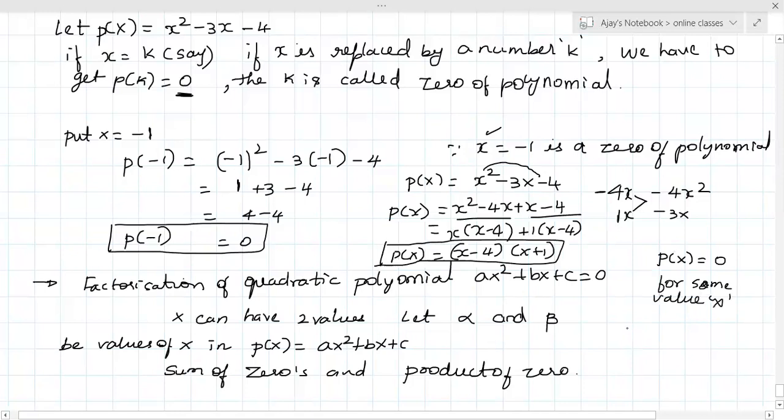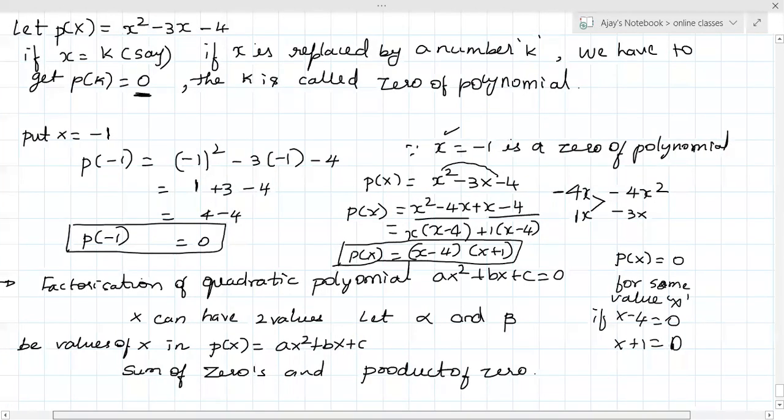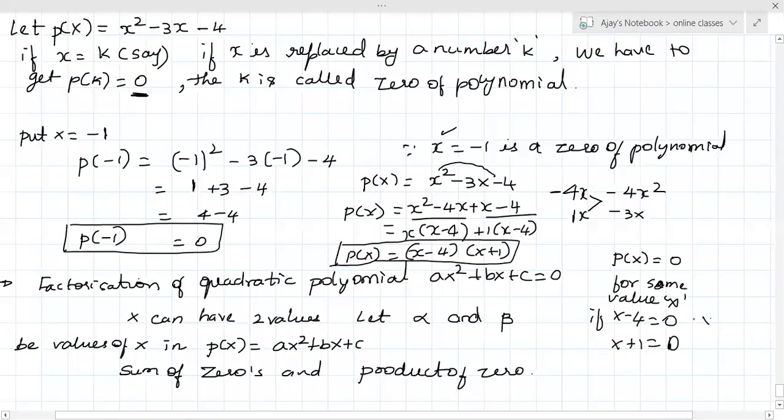We don't know what that value is. I get that value from x minus 4 is equal to 0 and x plus 1 is equal to 0. After x minus 4 is equal to 0, I get x is equal to 4. Sending minus 4 to that side becomes plus 4. Sending 1 to that side, x becomes minus 1.